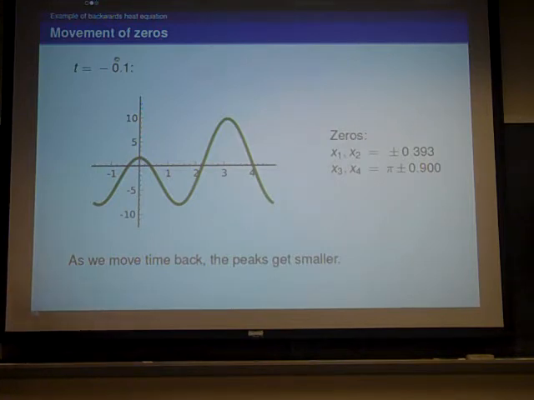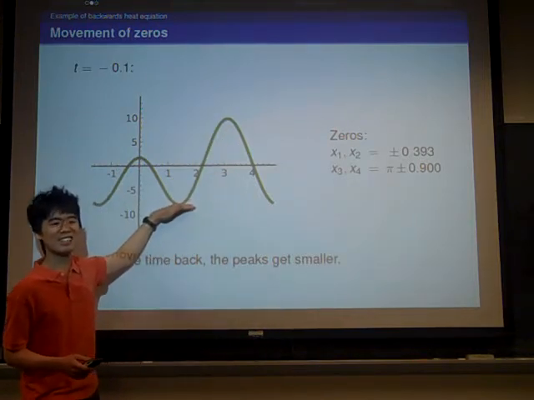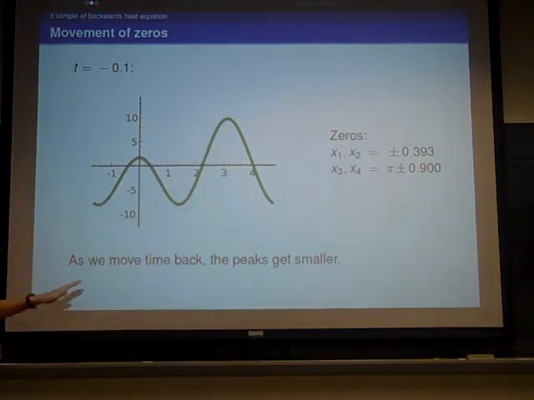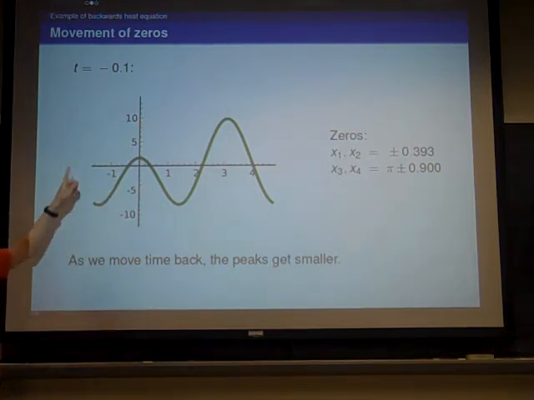And we can use the backwards heat equation to explain this. Because we're moving t backwards, it's as if we're solving the forwards heat equation. So if we think of this as temperature, then these really hot areas are getting a little cooler, these really cool areas are getting warmer. And when we look at the zeros, let's see how they move around when we change t.